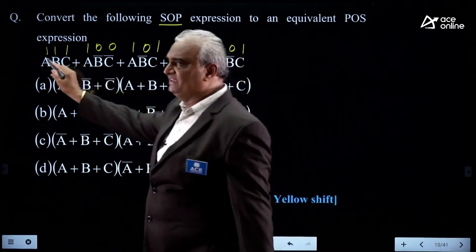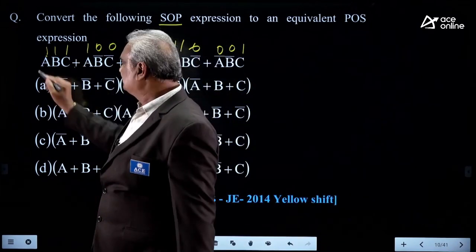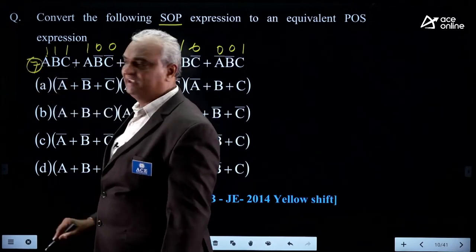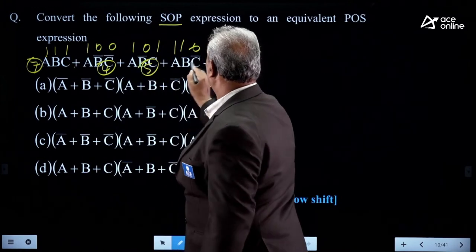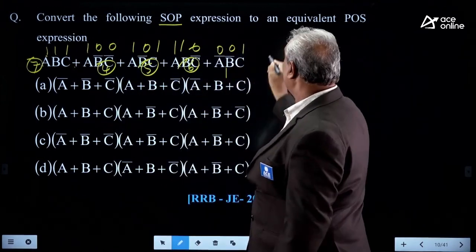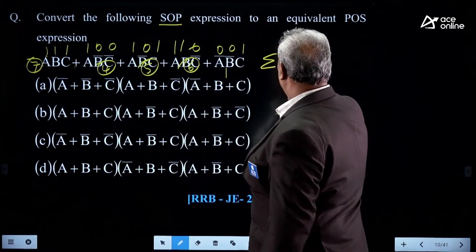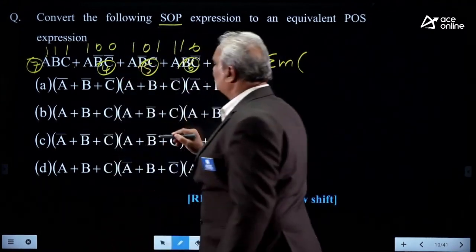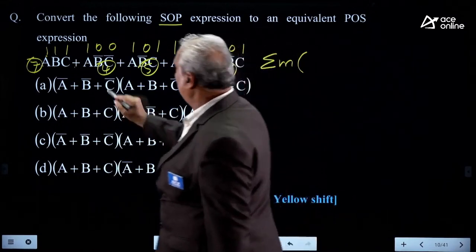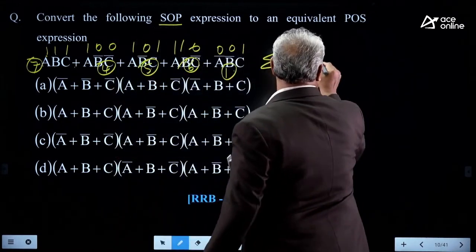What about the minterms here? 1, 1, 1 means decimal value 7. Nothing but 4, nothing but 5, nothing but 6, nothing but 1. So these are nothing but sigma m, the sum of minterms: 1, 4, 5, 6, 7.